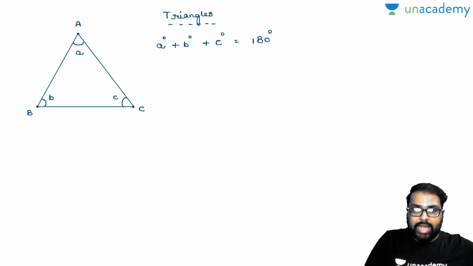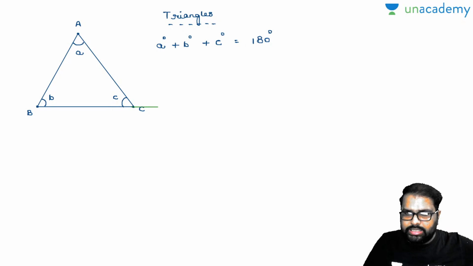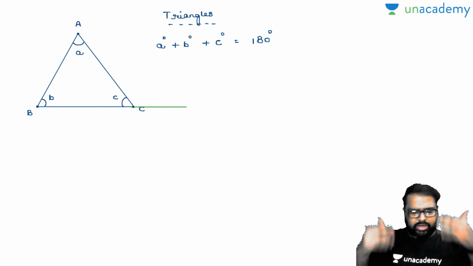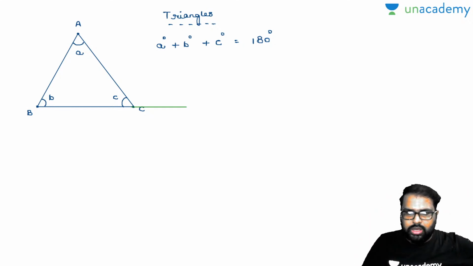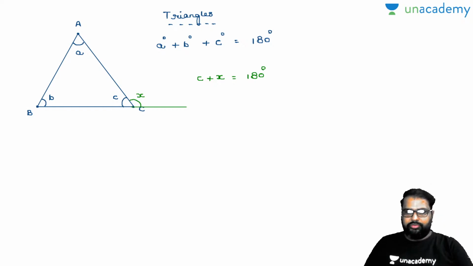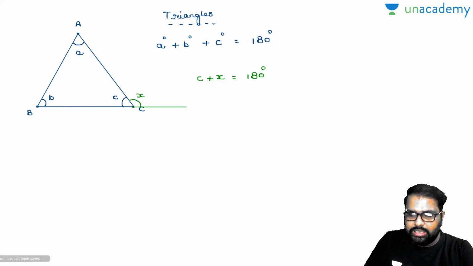Now I will draw an exterior angle. Let us suppose I will take an exterior angle to C. This is nothing but the exterior angle to C. I am not taking it to A and B; you can take it at A and B also. I am explaining with C. Now everybody knows one property that we have learnt in the previous slides. Now please let me know, angle C plus angle X will be equal to how much? Will it be 180 degrees? Yes, it is 180 degrees. And one more property that you have to learn. Now see here, I'll write down: this X is nothing but called the exterior angle of the triangle.